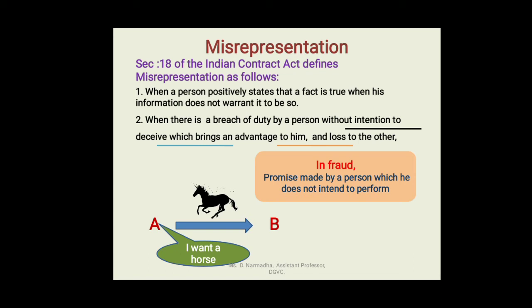In fraud, intentionally the person remains silent. In fraud, intentionally the person will never open his mouth to say the true sentence. But in misrepresentation, actually, he wants to tell the facts, but he forgot. So now, because he forgets, he gets an advantage.